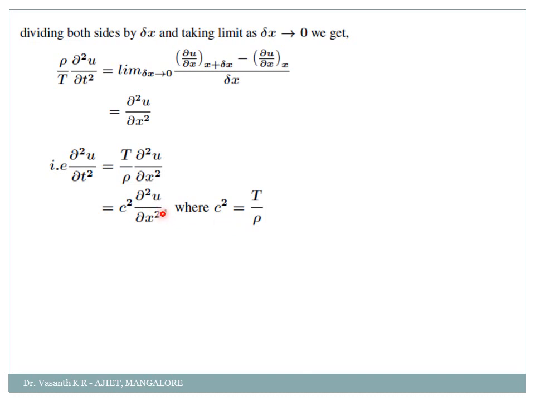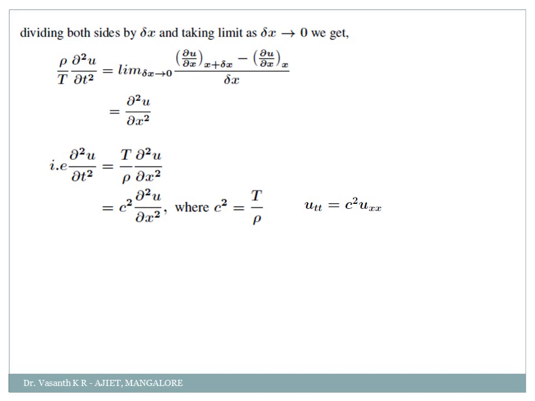f dash of x is equal to limit of delta x tending to 0, f of x plus delta x minus f of x, divided by delta x. That is nothing but f dash of x, but here my f is dou u by dou x, so its dash means it will become dou square u by dou x square. Okay, very simple definition.